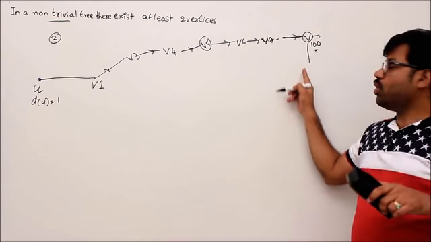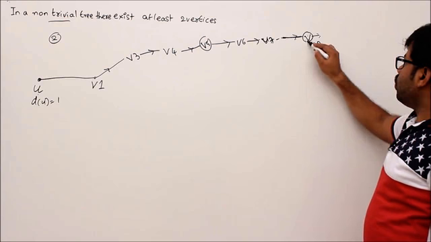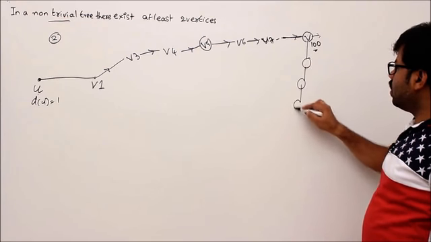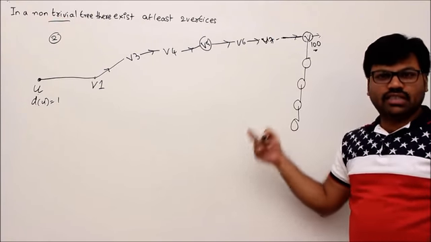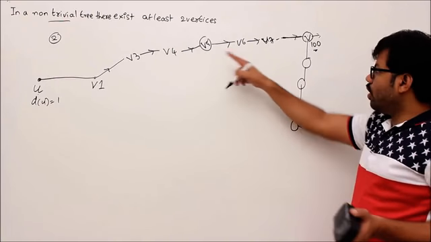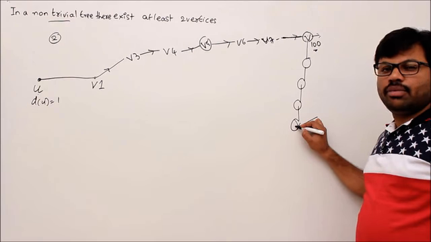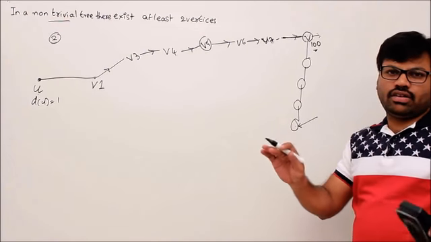But why am I not able to go? The only reason is its degree is 1. Correct? But why don't you go? If you go like this, then your vertices will be exhausted. You have only finite vertices. At some point of time, you will run out of the vertices and you will stop somewhere, because all your vertices will be gone.